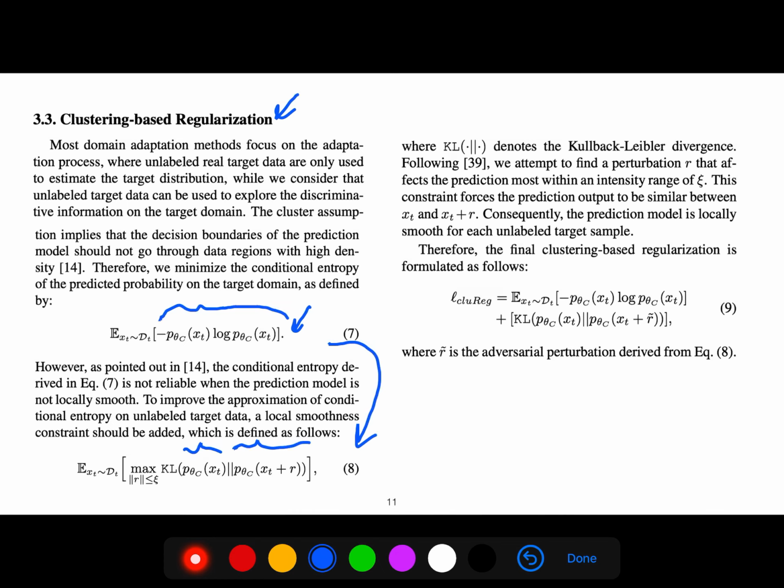Of course, this constraint forces the prediction output to be similar between x sub t and x sub t plus r, because we have perturbation r that affects the prediction most within an intensity range of c. Therefore, the final clustering-based regularization is formulated like this. So we also add the KL divergence between that distribution and the perturbed one.